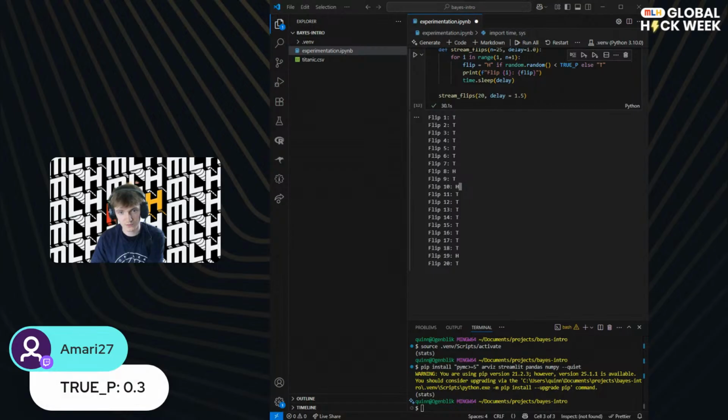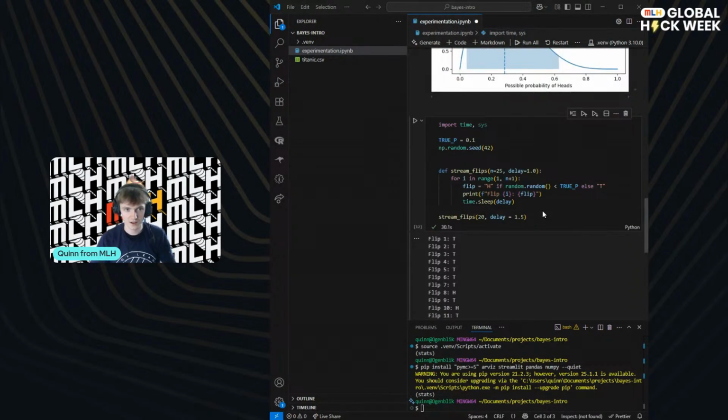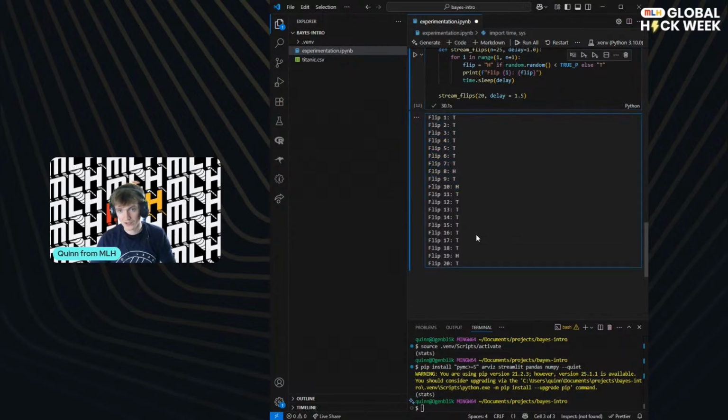Okay, so we got some thoughts here. The true p-value is 0.3. We got 3 heads, but it was in 20 flips. So my guess on this would be that the most likely value would be 1.5 in 10, half that, because we got 3 in 20, which would be the same as 1.5 in 10. Should we check? Any other guesses? So far, 0.3 is our guess. Okay, let's guess as a team that it is 0.3, and it was 0.1, so even lower. So we got slightly more heads than we'd expect.